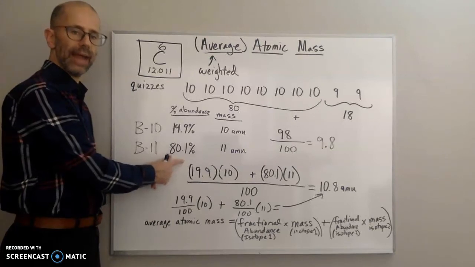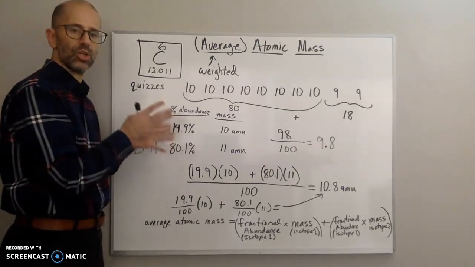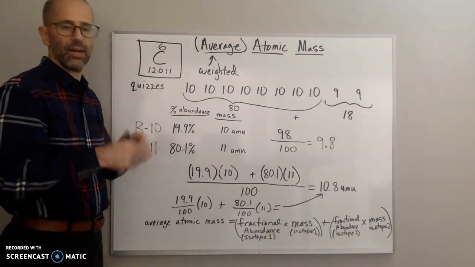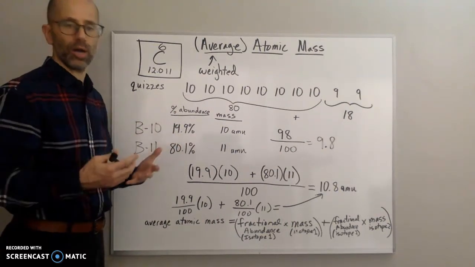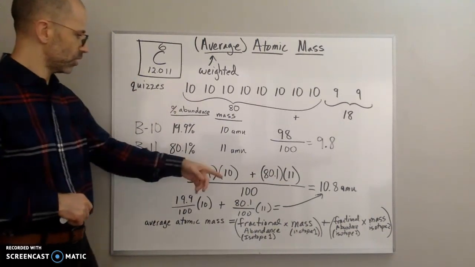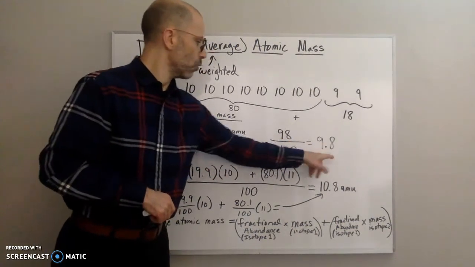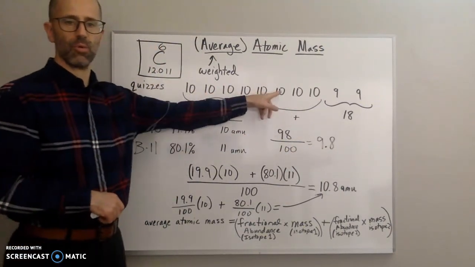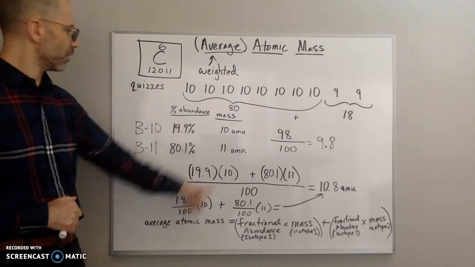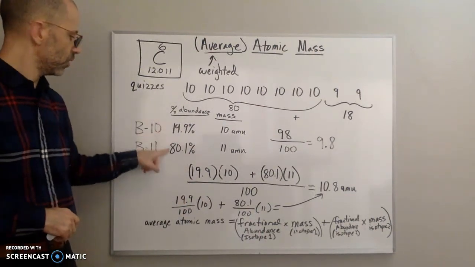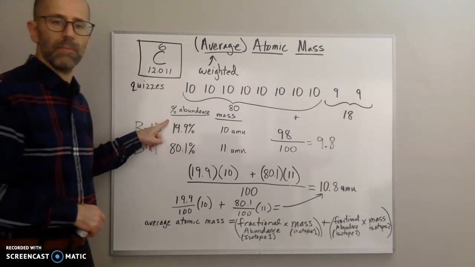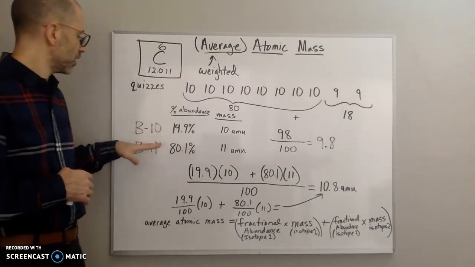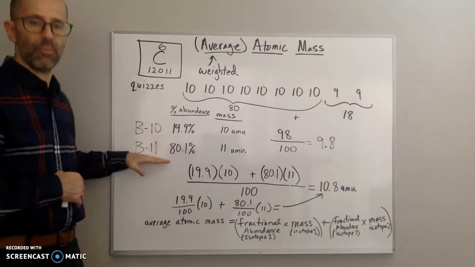The weighted average is going to be closer to the weight of the isotope that you have more of. Just like our test score was closer to the test that I have more of, the same thing applies with the isotopes. The weighted average is going to be closer to the isotope that I have more of.